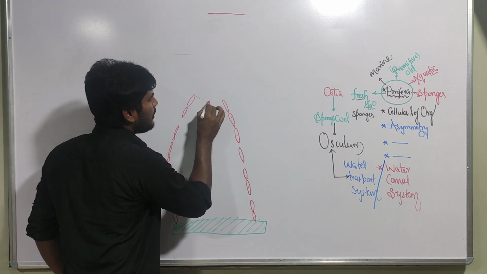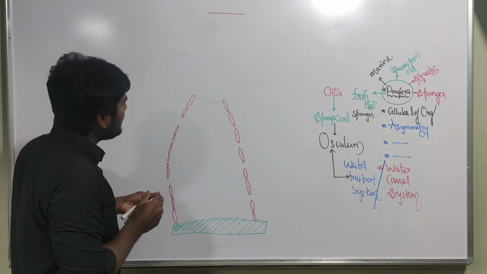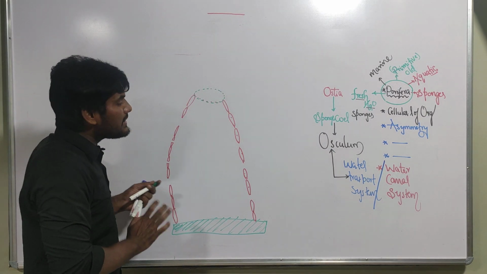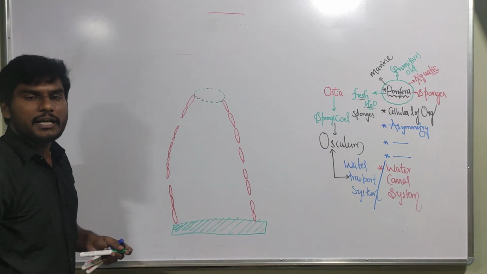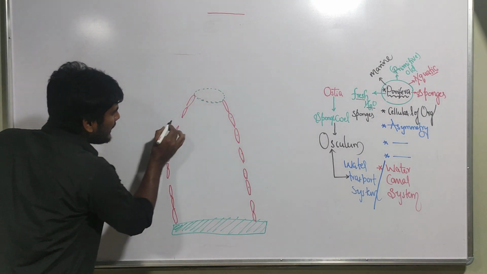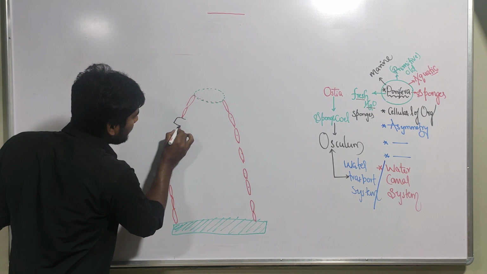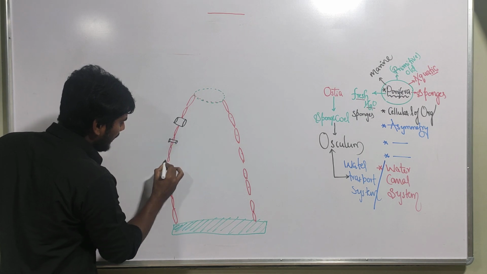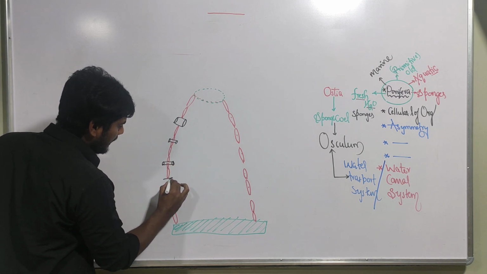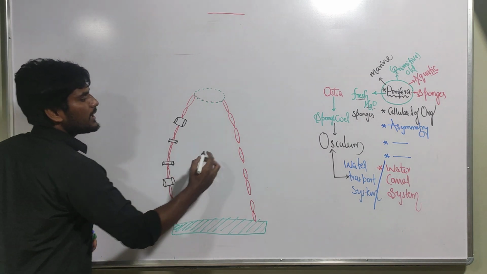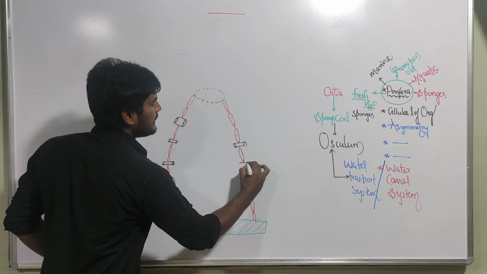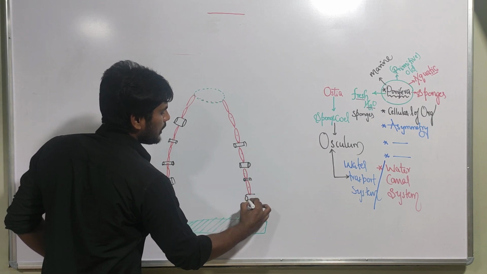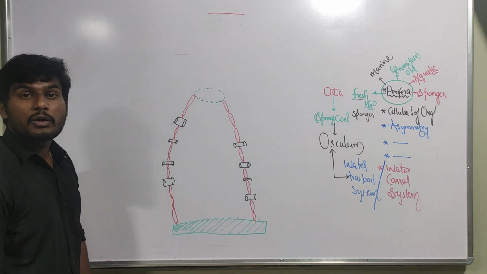And here there is a large opening in the sponge body. We are seeing a sectional cutting of a sponge. Observe carefully: this is the opening, and these are the minute openings present on either side of the body. These minute openings we call ostia.